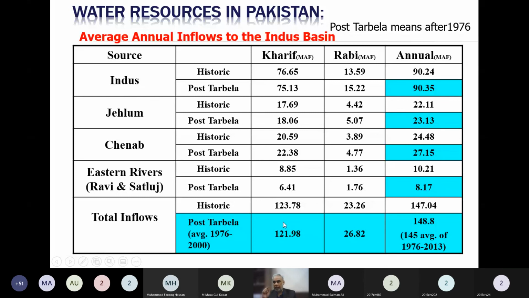That is the main technical reason why we need big reservoirs, why we need to store water: because 80-82% of water is available in Kharif, and our irrigation system cannot utilize it.